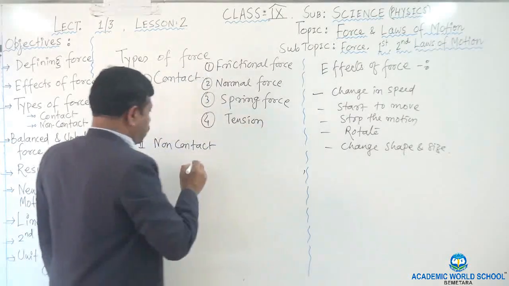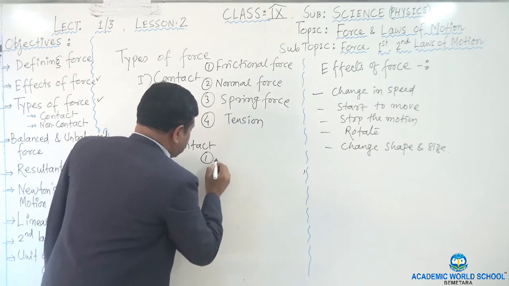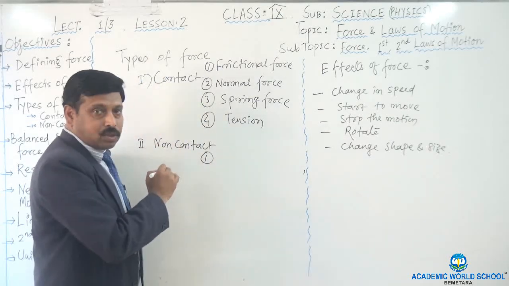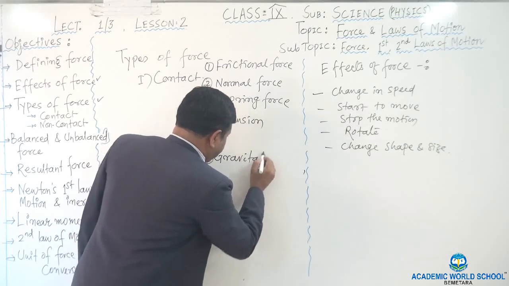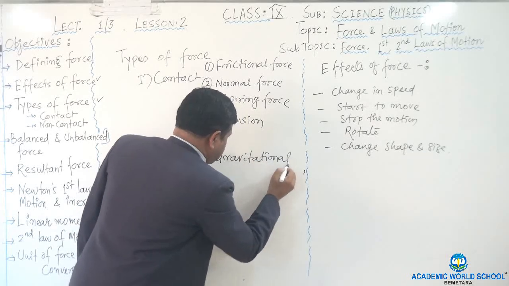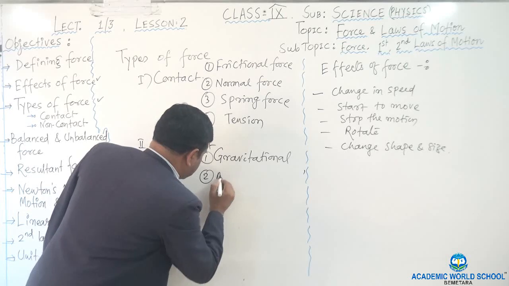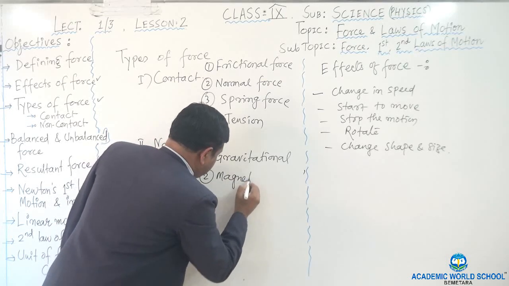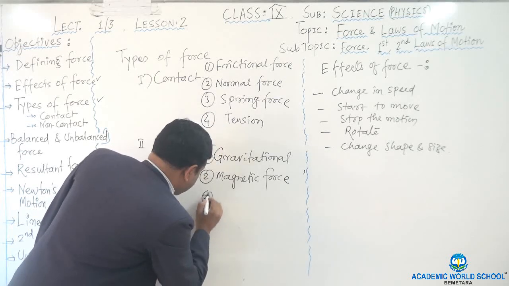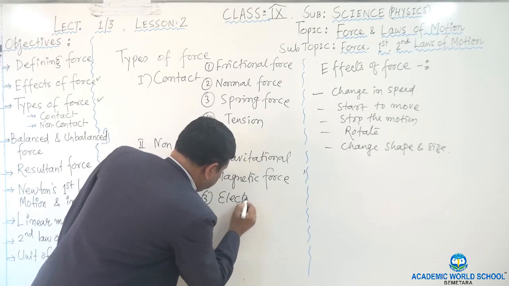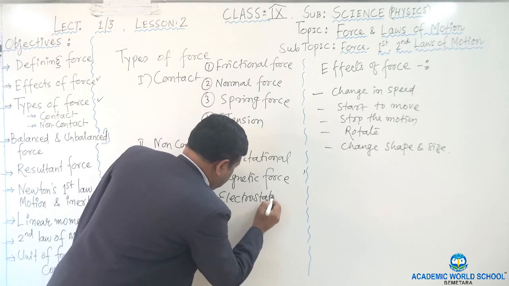And similarly, the non-contact force is divided into different categories. First one is the gravitational force. Second one is the magnetic force, and third one is the electrostatic force.